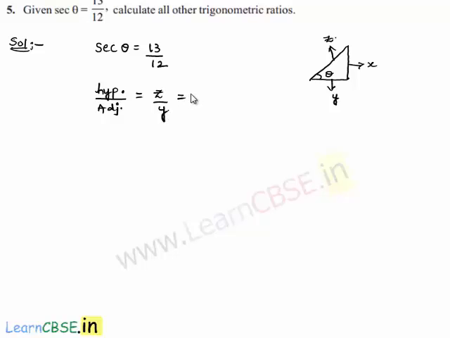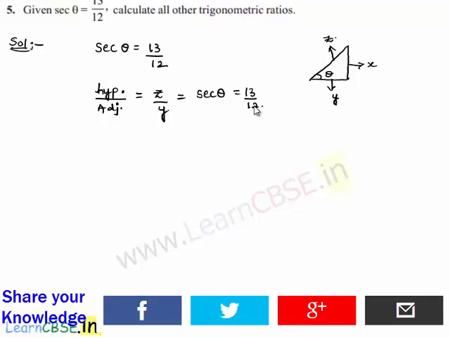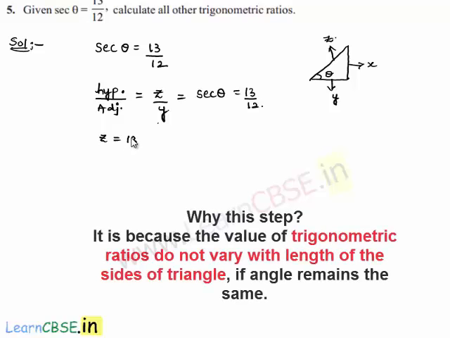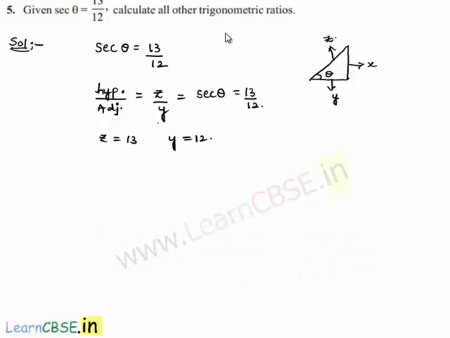Now this can be equated to secant theta, but he gave the secant theta value as 13 by 12. Therefore, as z by y is equal to 13 by 12, let us assume that z is equal to 13 and y is equal to 12 in the simplest form. Now, in order to find all other trigonometric ratios, we need to find the other side, that is x.